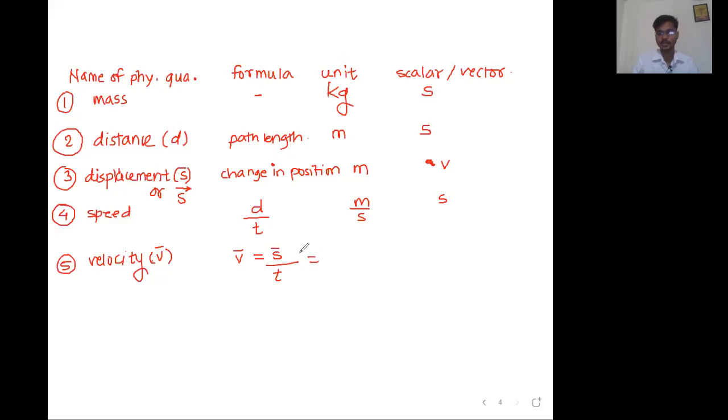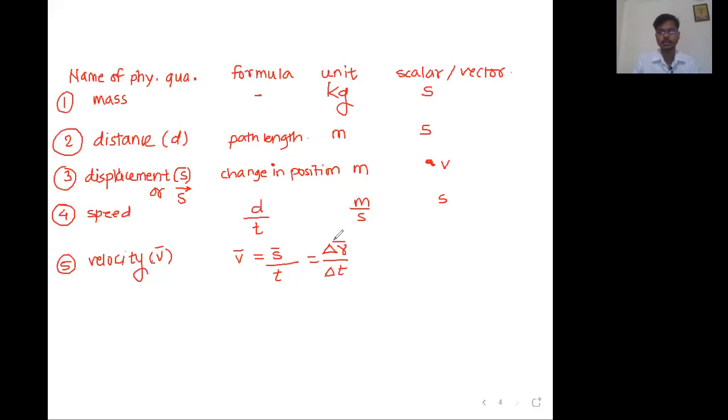What is displacement? Sir, displacement is change. Change means triangle or delta. So change in position upon time required. Sometimes people write the time required as t, or sometimes delta t. That is okay. What is r? I told you in yesterday's lecture or the day before that r is nothing but the position.